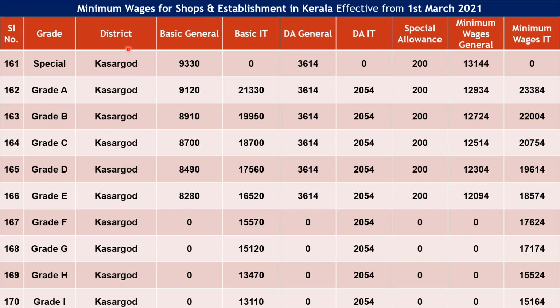So in this slide you can see the Kasargod district, and you can consider your minimum wages as per the grade and category, general and IT category, and after minimum wages you have to add the special allowance as per the applicability here, and then you have to prepare your CTC breakup.